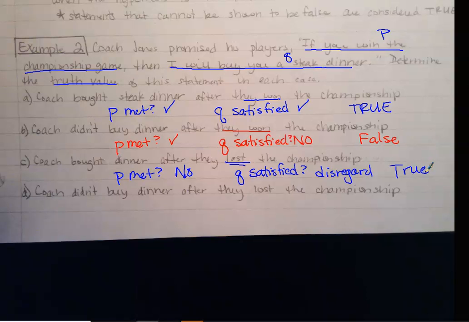Okay, so let's look at D. Coach didn't buy dinner after they lost the championship game. So let's think again. Is P met? No, they lost the game. So we can stop there because the P is false at this point. So the statement itself is true, because we didn't meet the hypothesis. The hypothesis did not come true. So I was right. It does reflect what we were talking about above. We're given the hypothesis, but the hypothesis is either met and it's true, or it's not met and it's false.